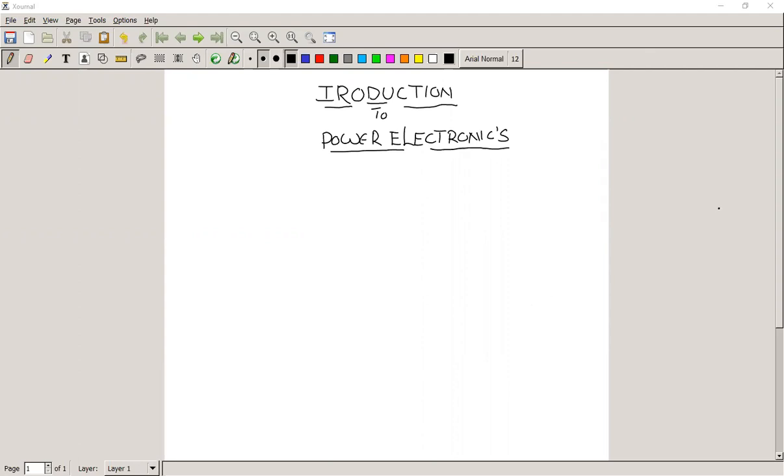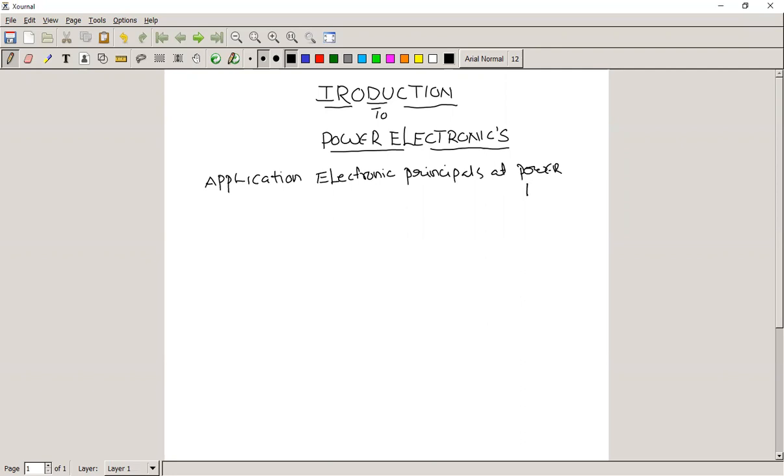Let me see what is the definition of power electronics initially. Power electronics is nothing but an application of electronic principles at power level.